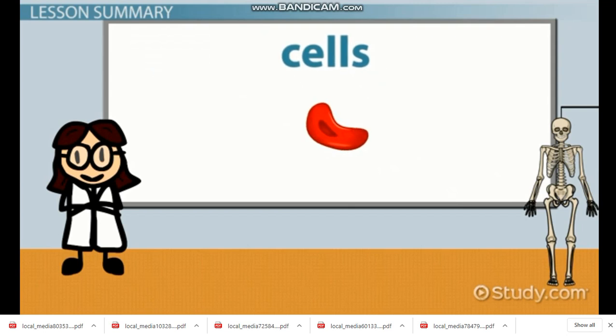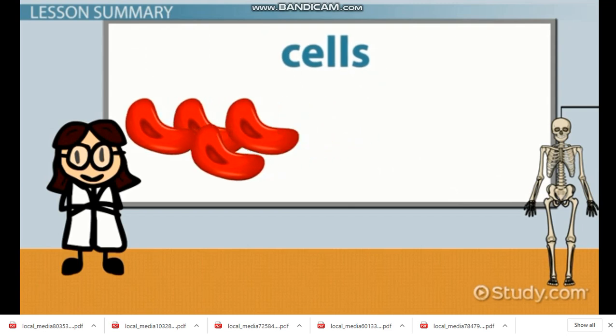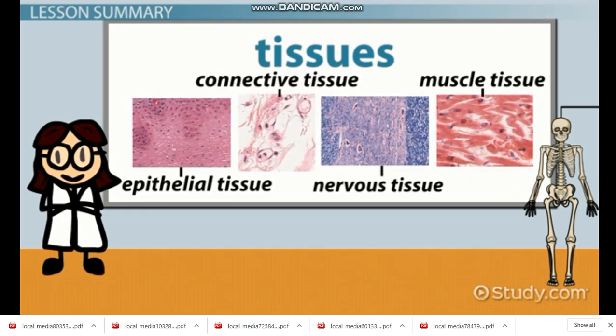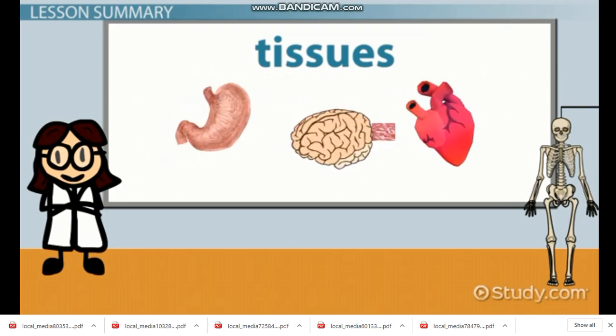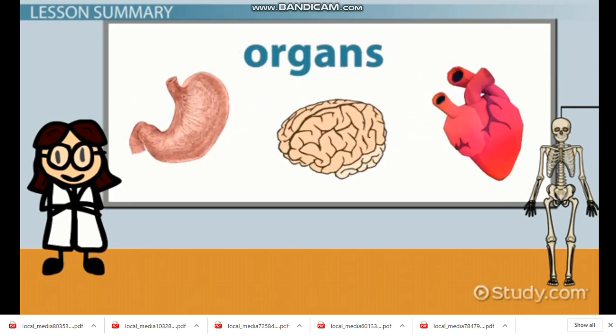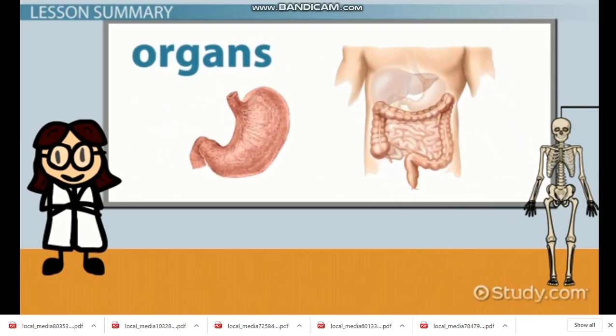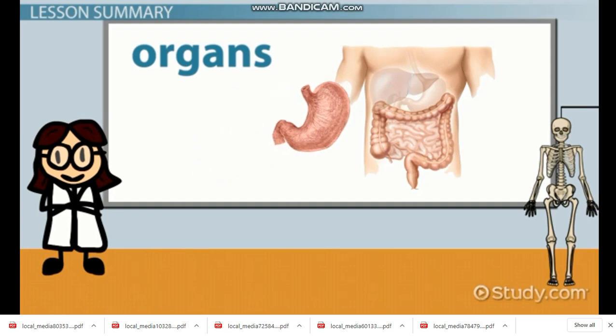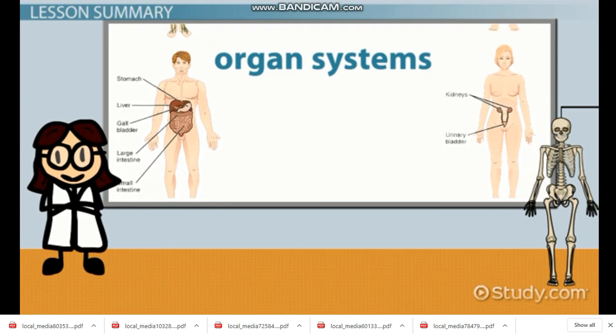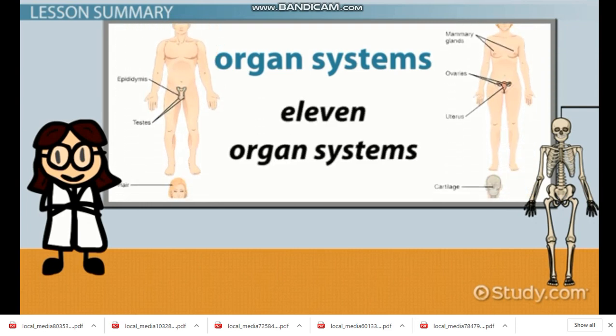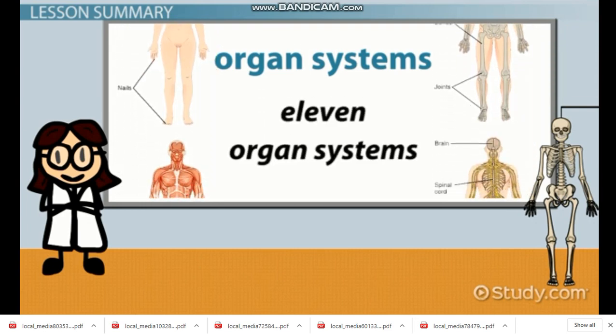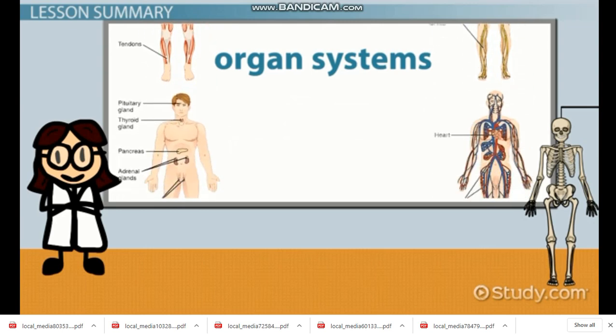Cells are the smallest living unit within the body. Similar cells can be grouped together to form tissues, of which there are 4 types. Tissues of the same and different types can be grouped together to form organs that carry out specific functions. Groups of organs that are carrying out different functions that support the same overall process within the body are called organ systems. We have 11 organ systems in the body. The collection of all these organ systems together makes up the human organism.